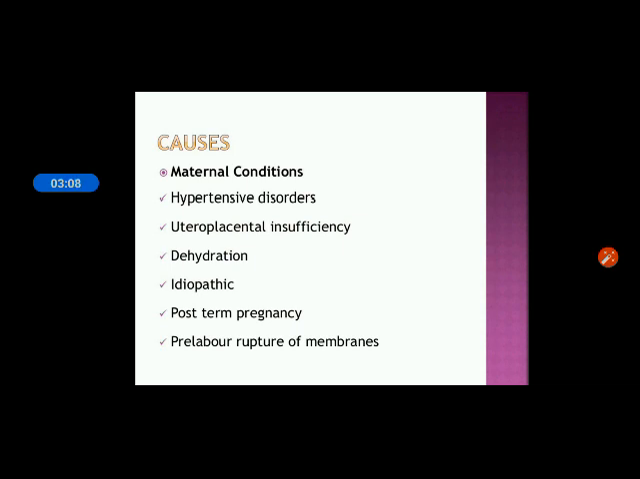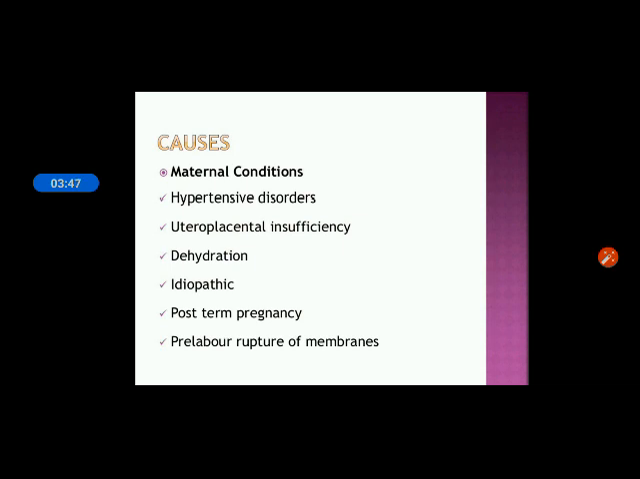Then second is uteroplacental insufficiency. In that condition also there will be a lack of supply of blood and oxygen to the placenta by the uterus, so it will create difficulty in production of the amniotic fluid. Then third is dehydration. If the woman is dehydrated and not taking an adequate amount of fluid or water, then it will also create the oligohydramnios condition. Then idiopathic: most of the causes of oligohydramnios are idiopathic, or unknown.